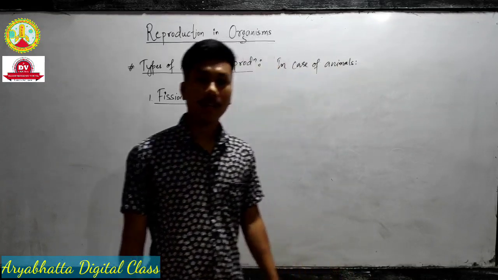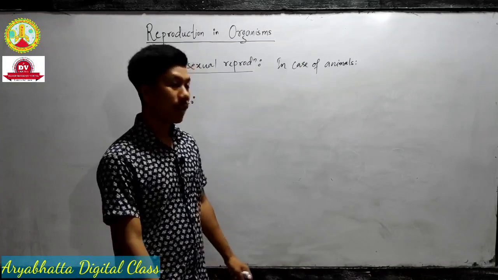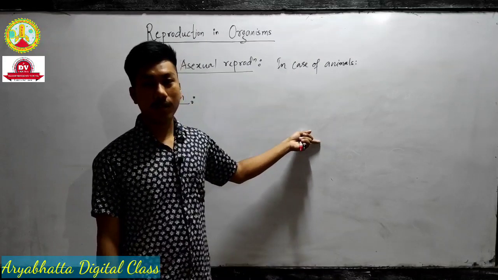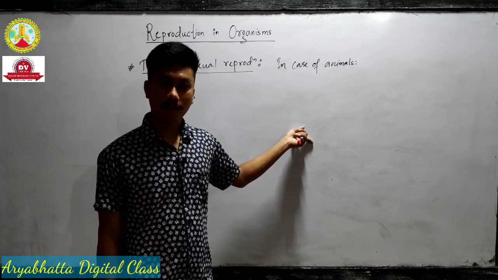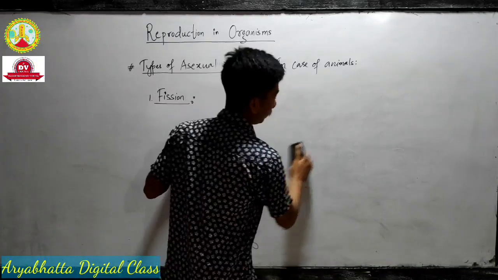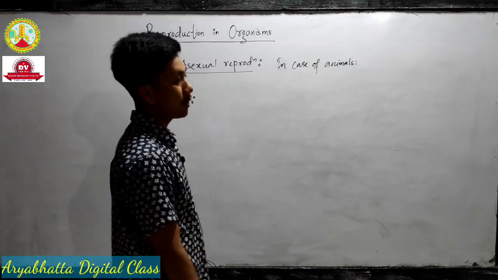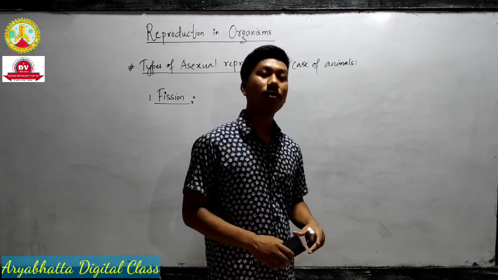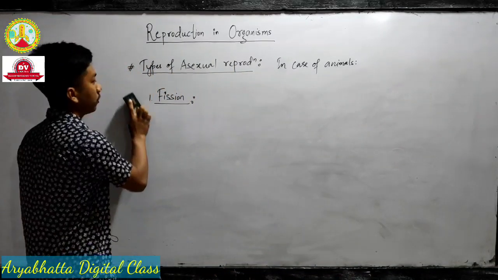Example, amoeba, and they are known as immortal. Why? We have discussed. The next type is multiple fission. What happens in multiple fission? One parent cell divides into many daughter cells, and you can add the word daughter cell. So one parent cell divides into many daughter cells and gives rise to new individuals. Example, Plasmodium. So these are the types of fission.